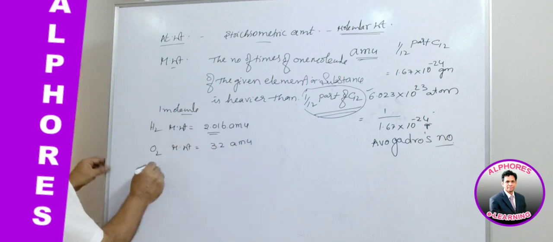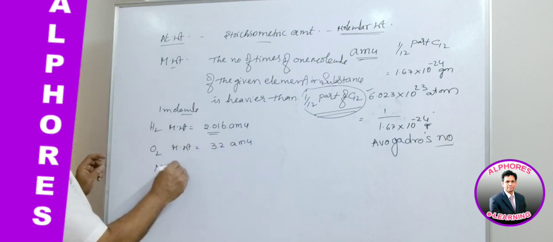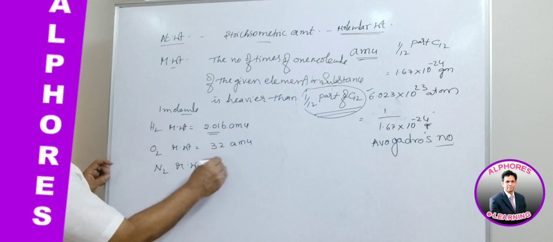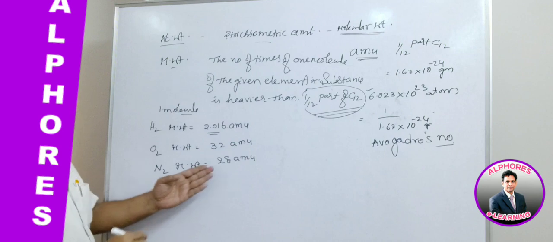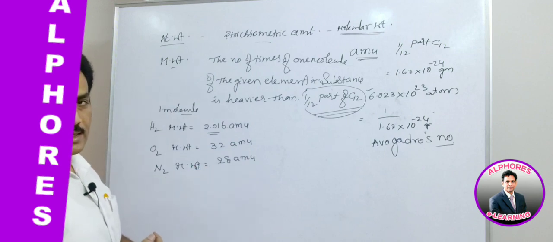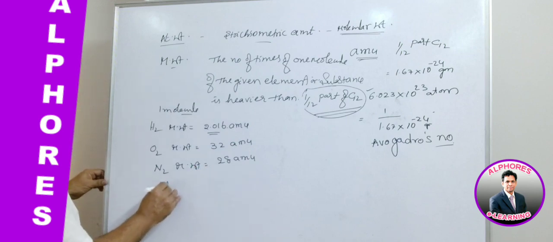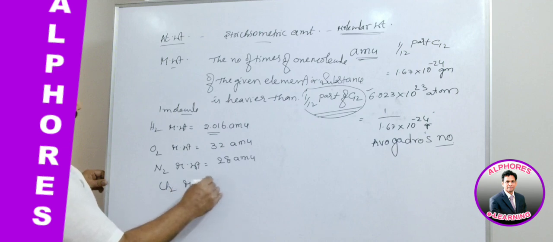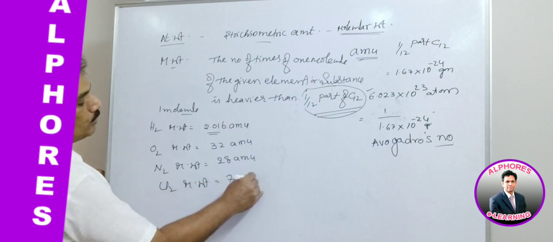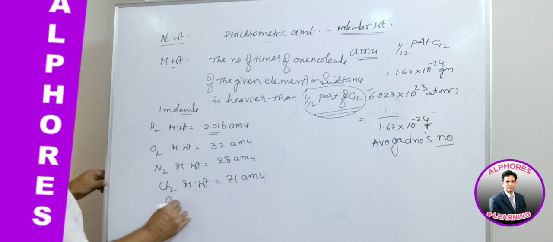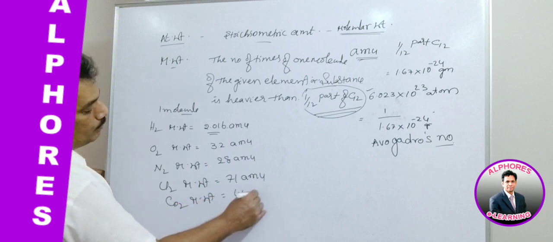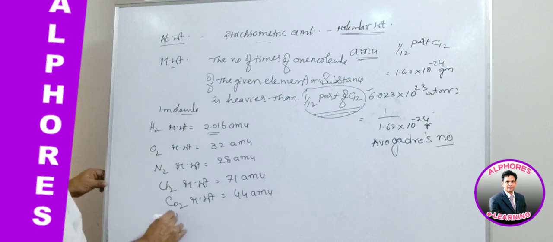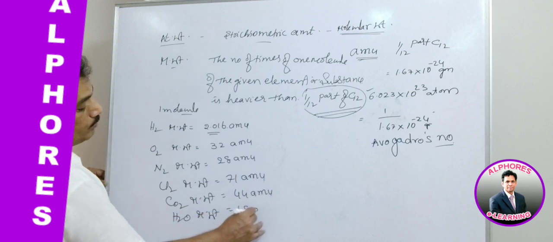Similar to that, nitrogen molecule is 28 times heavier than 1/12 part of carbon 12, and hence its molecular weight is 28 AMU. Similarly, chlorine molecular weight is 71 AMU, CO2 molecular weight is 44 AMU, and H2O molecular weight is 18 AMU.